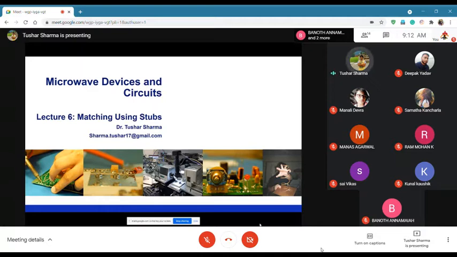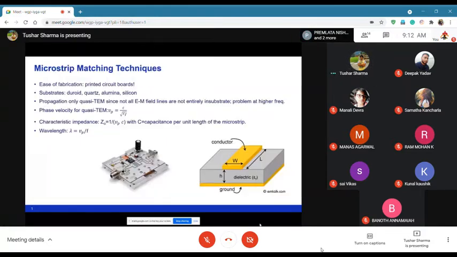And the idea here is that usually, we studied in our first lecture about how when we use inductors or when we use capacitors, there is a problem, and the problem is basically the self resonance of the lumped elements.